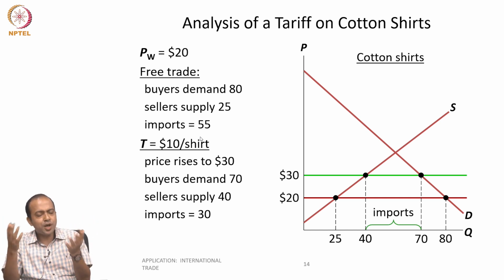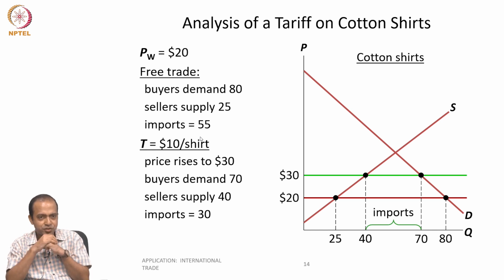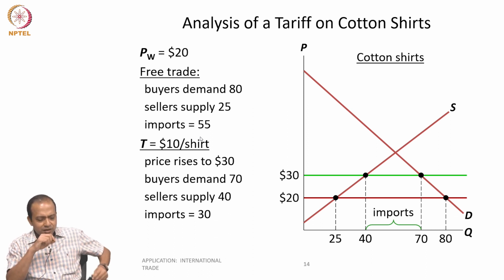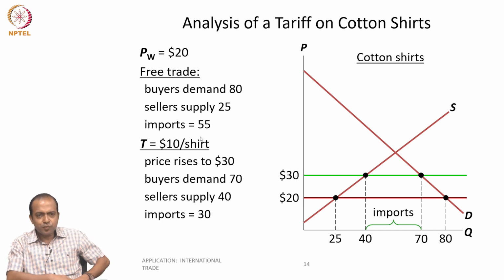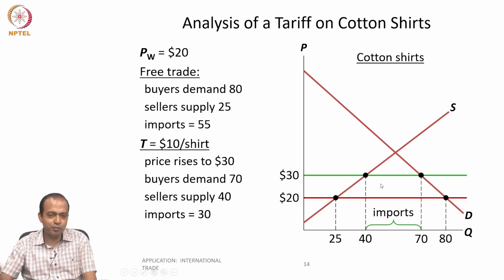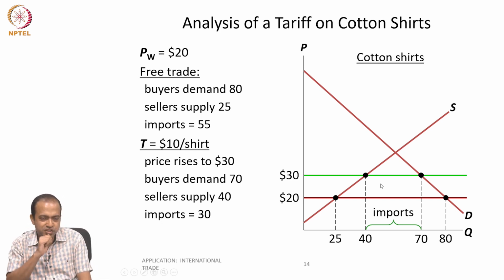Before we talk about consumer and producer surplus in the pre- and post-tax situation on the imported product, what is the total tax revenue that you are generating for the government? Can you think about it from this diagram? What is the revenue that the government is generating from this tariff?